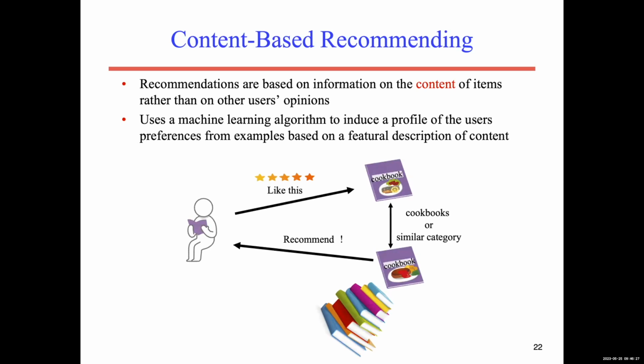So it finds the similarity between items and will recommend a similar cookbook to you, and other titles like history books will not be recommended to the user. So in this case, it depends on the content of what you read, not the crowd or what other people read or do.